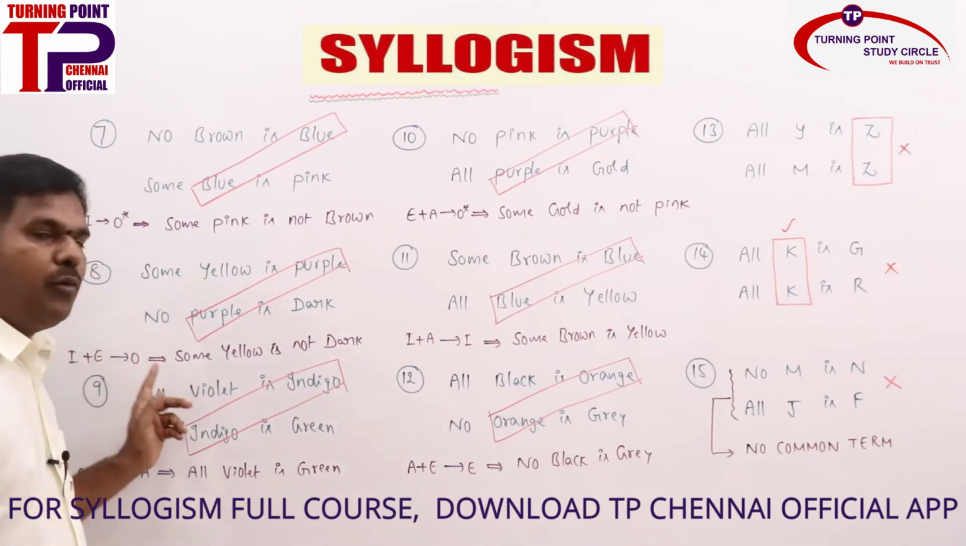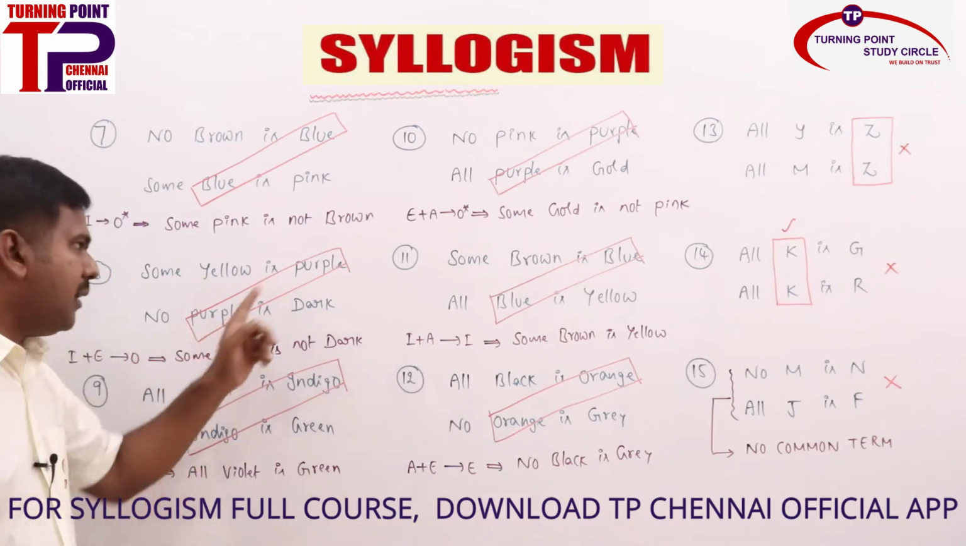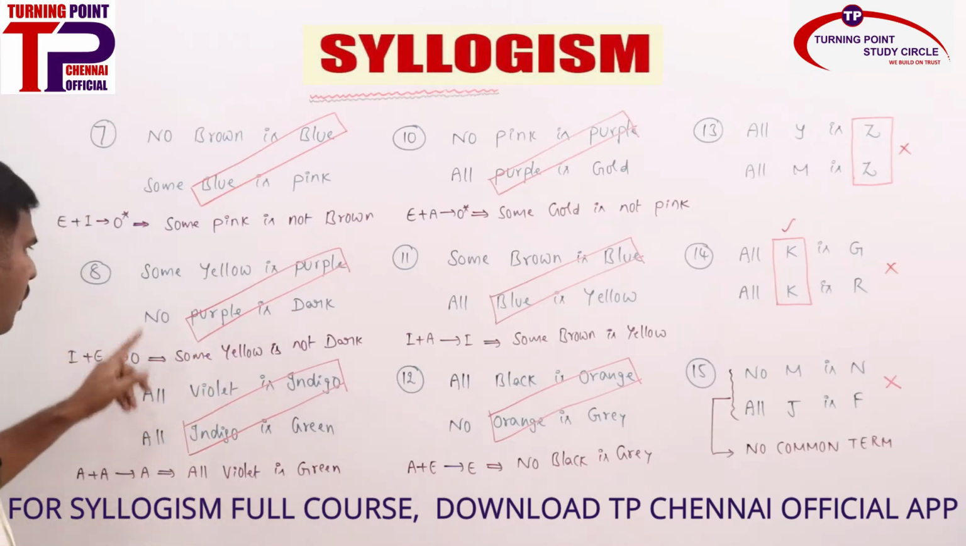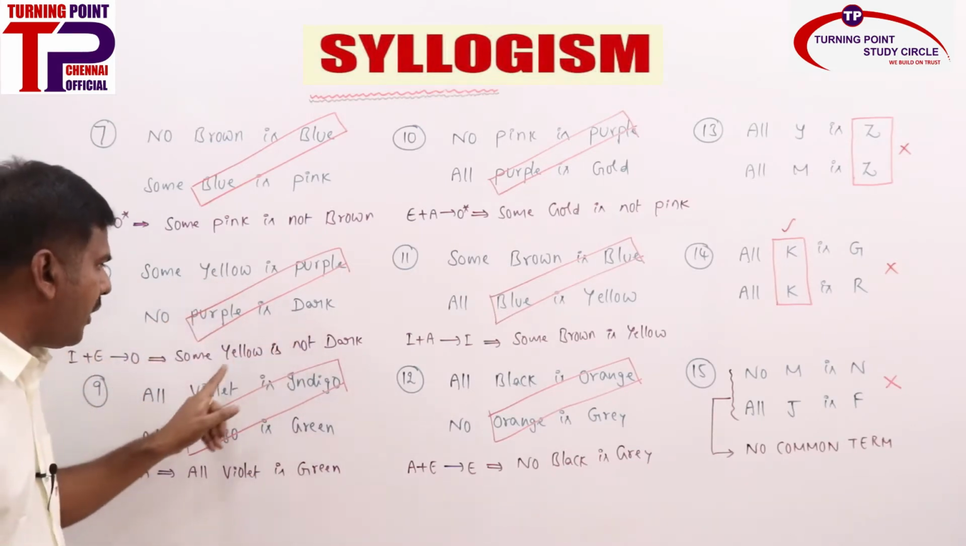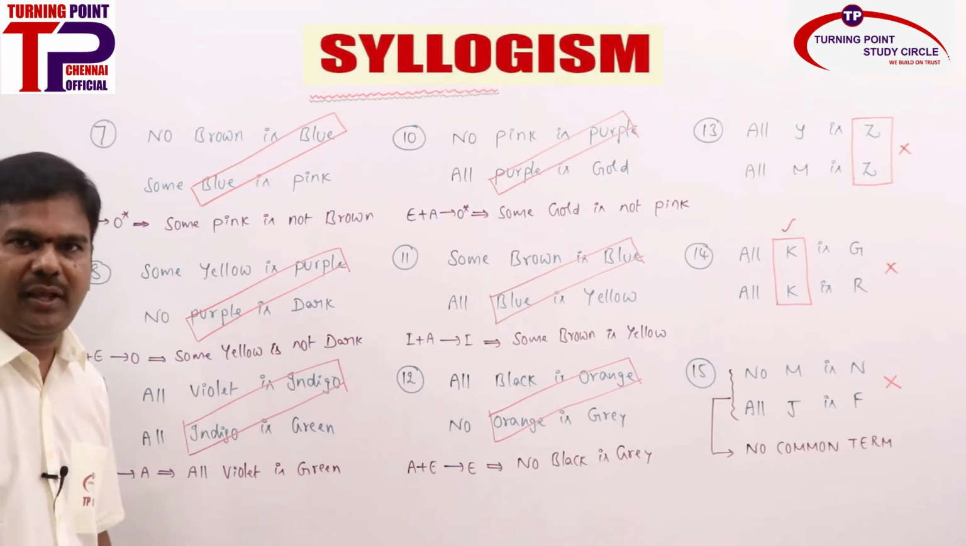So coming to the next one, I plus E. What is I plus E? O. Is it properly aligned? Yes, properly aligned. Now I plus E is O. O means what will you be getting? Some yellow is not dark. Some yellow is not dark.